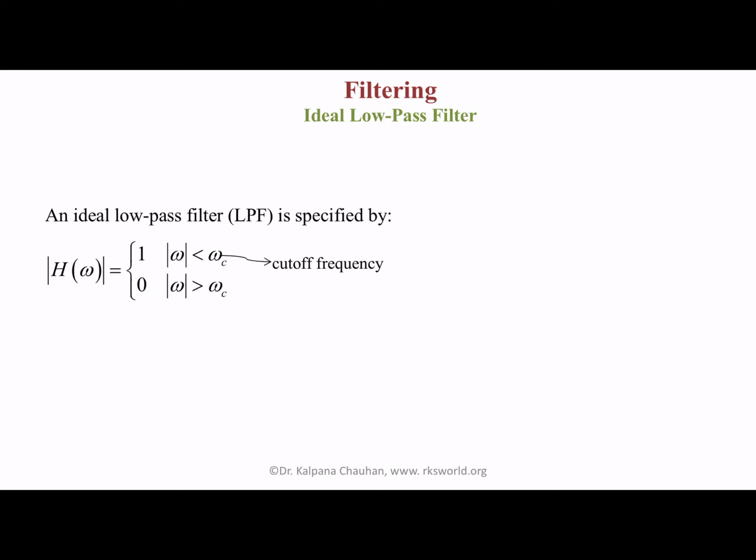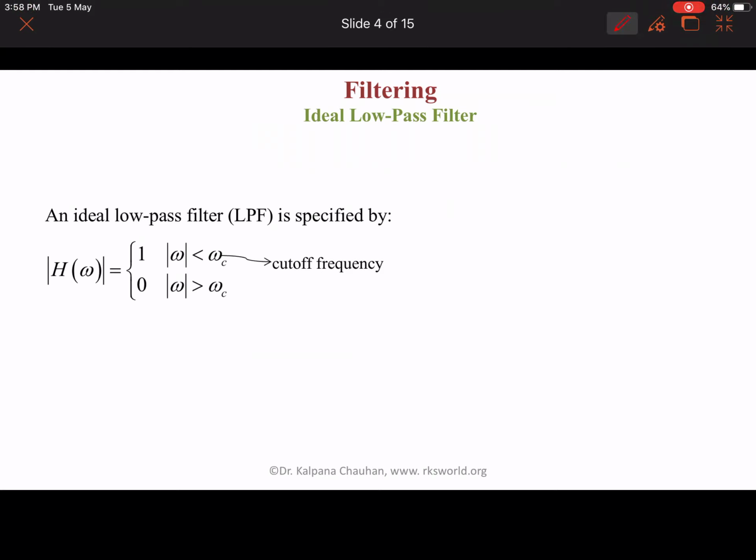First of all, an ideal low pass filter is specified by the characteristics given here. The output of the low pass filter is 1 for the frequencies below the cutoff frequency, while it is 0 for higher frequencies.